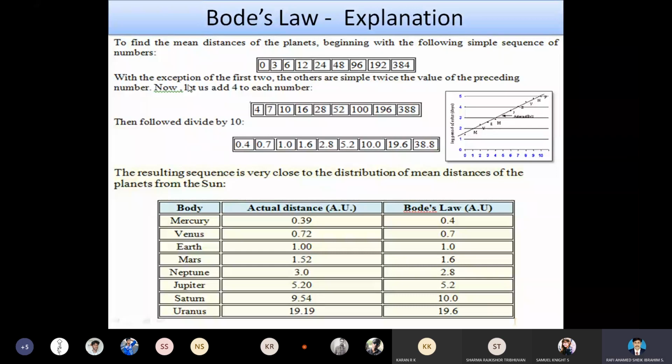Second, with the exception of the first two, the others are simply twice the previous value. Now let us add 4 to each number.